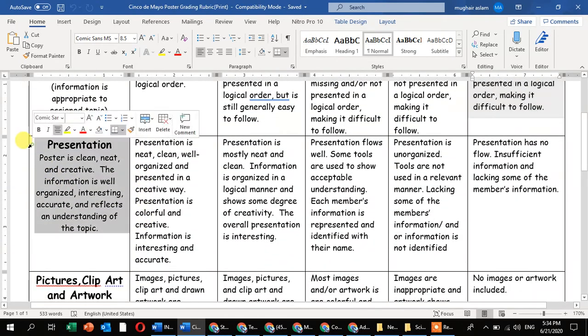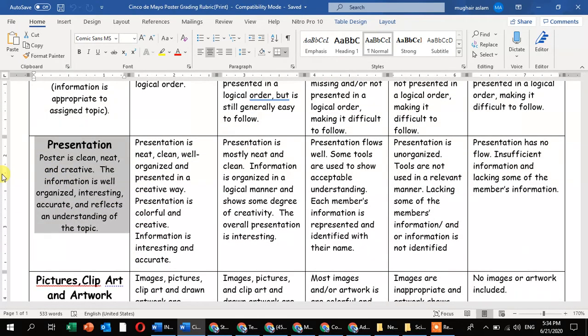Next is presentation. Poster presentation is one of the most important things. While you are making the poster, your poster should be clean, neat, and creative. The information is well organized, interesting, accurate, and reflects an understanding of the topic. This is called a presentation.